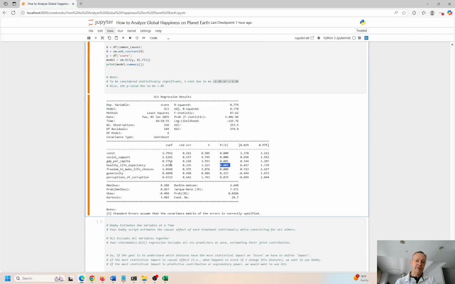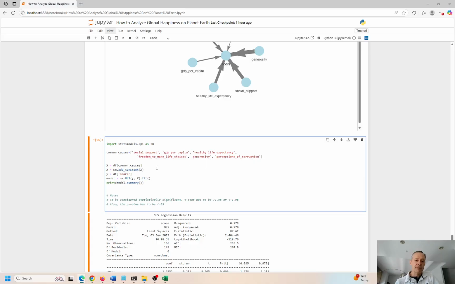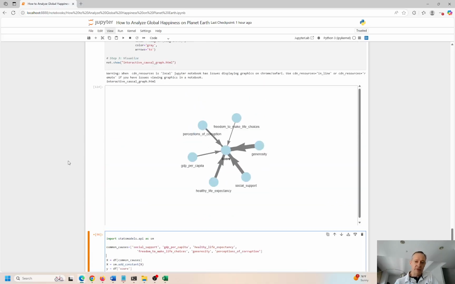It's statistically significant. But what's interesting here is we have social support significant, GDP per capita significant, health life expectancy significant, and freedom to make life choices significant. But generosity was actually not significant, right? It didn't make the cut. This has to be greater than 1.96. It's only 0.94, and this has to be less than 0.05. It's at 0.32.